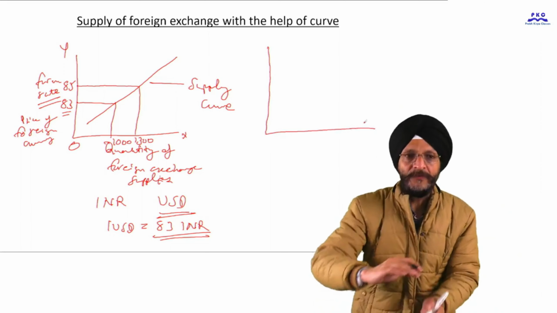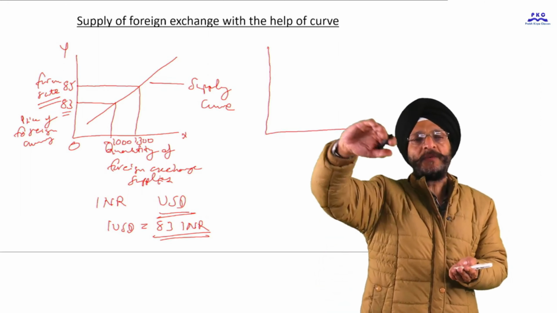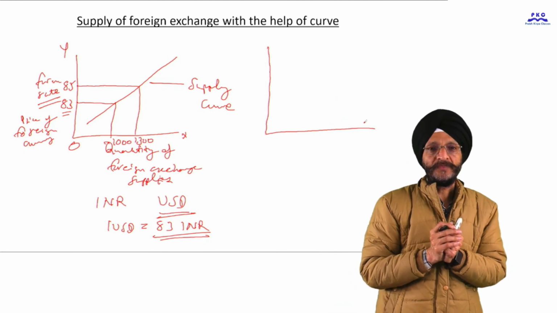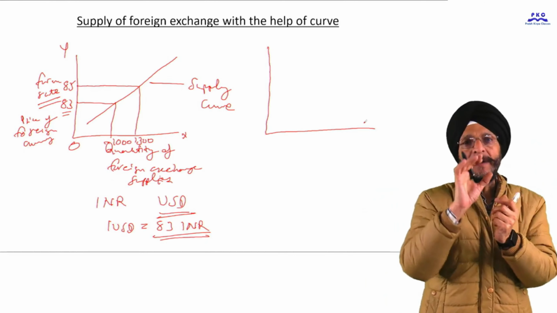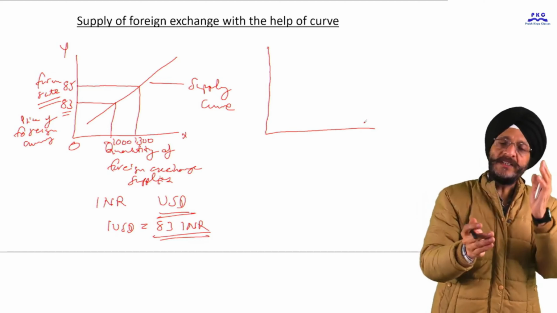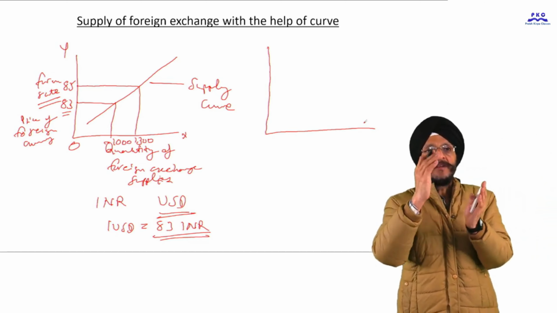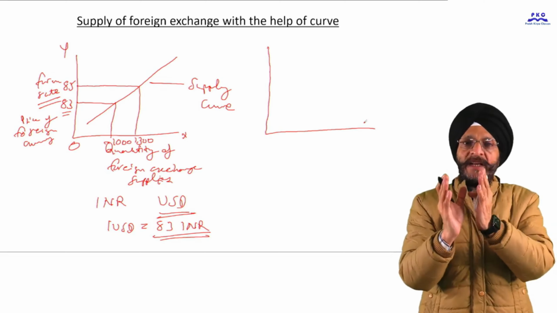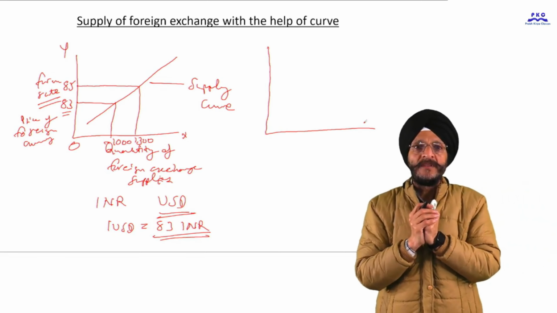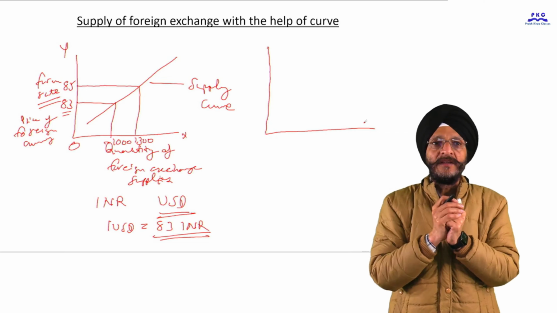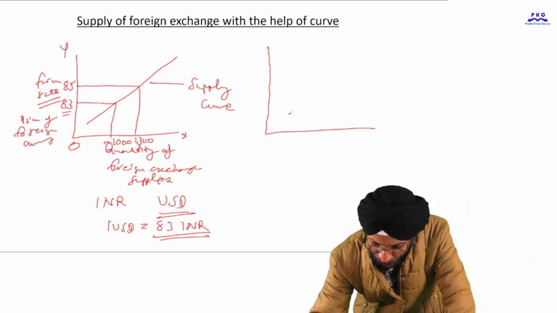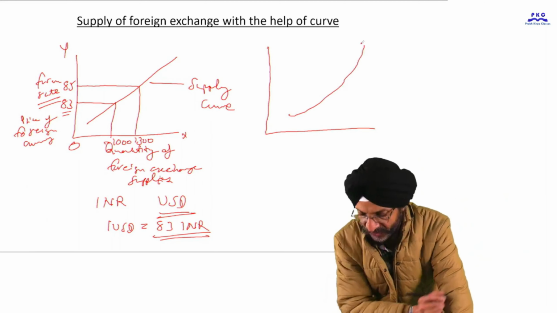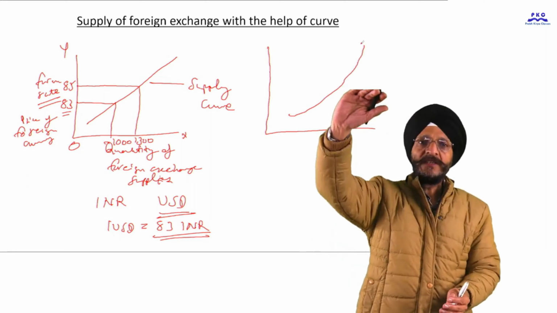Though we have drawn it as a straight line, it is simply to make the concept simpler, so that you understand the direct relationship between supply and forex rate. But in actual reality, the supply curve may not be a straight line.